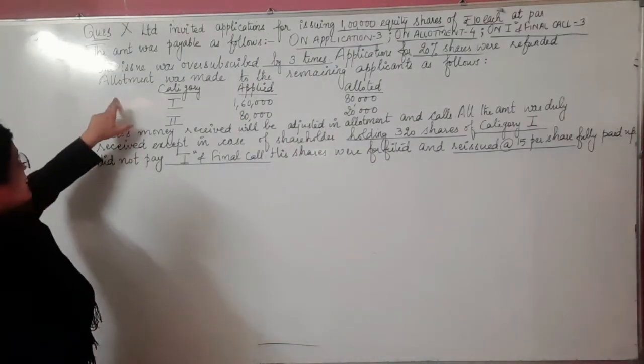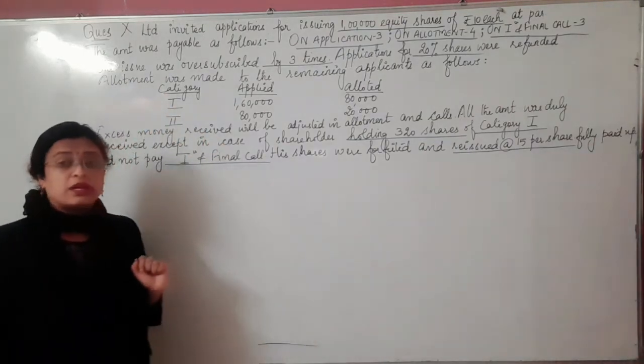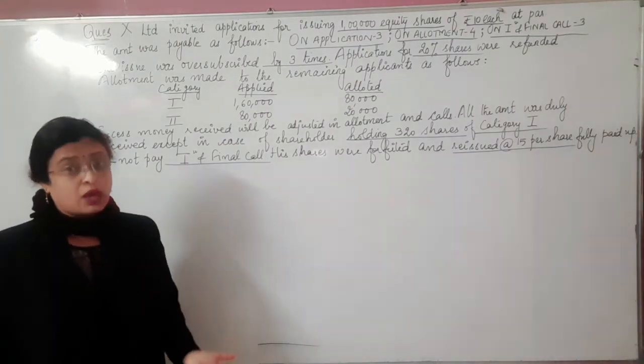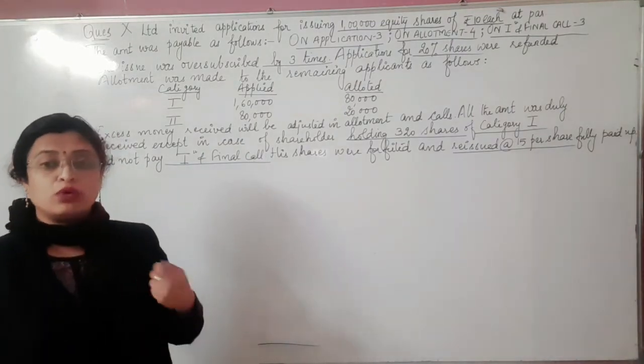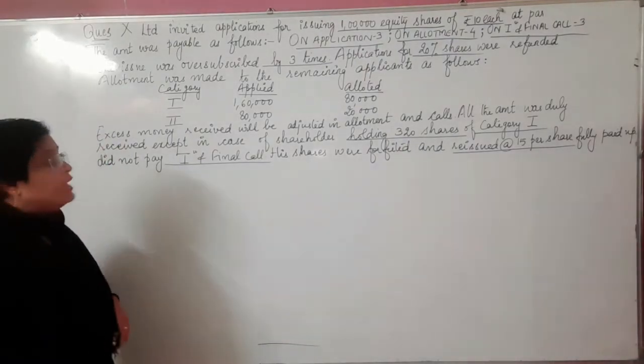Now the question says the issue was oversubscribed by 3 times. Oversubscribed means the company received more applications than what it requires or wants to sell. This is what we call the issue being oversubscribed by 3 times.